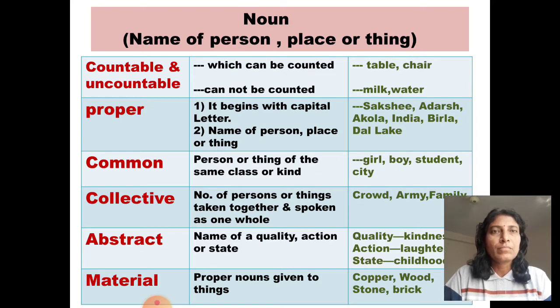Common noun, person or thing of the same class or kind. For example, Puja, Bhakti, Sakshi, Kshama. The common name for these girls is girl, and the other examples are boy, student, city.